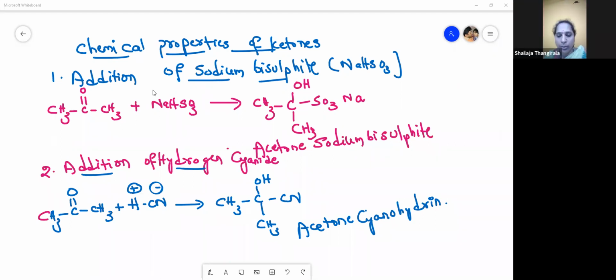Thank you for a wonderful and beautiful explanation. I have been hearing your lecture with all the presentation. It is indeed very elaborative and self-explanatory. In the textbook there is just a mention, but you have given a beautiful explanation of all the mechanisms and the reagents. I am just viewing the textbook: addition of Grignard's reagents, Tollens' reagent, Fehling's test, and the name reactions, whatever you have told. It really is a beautiful explanation.